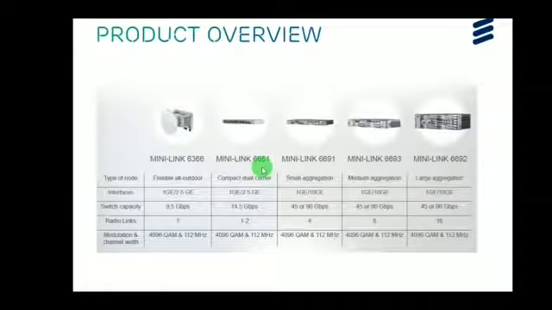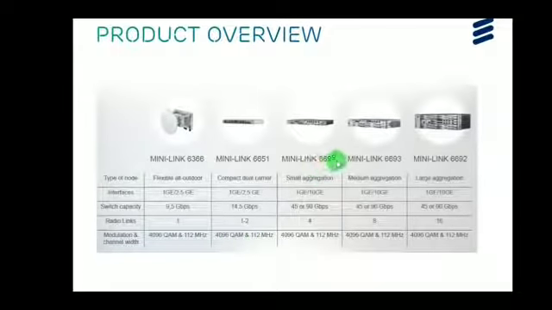Mini-Link 6651 is a compact dual carrier. It has 1 gigabit Ethernet and 2.5 gigabit Ethernet interfaces. Its switch capacity is 14.5 Gbps. It supports 1 to 2 radio links. As I said earlier, modulation and channel bandwidth schemes are all the same in the 6600 series.